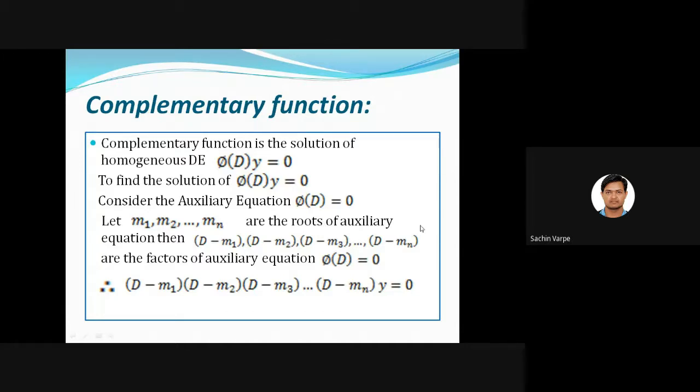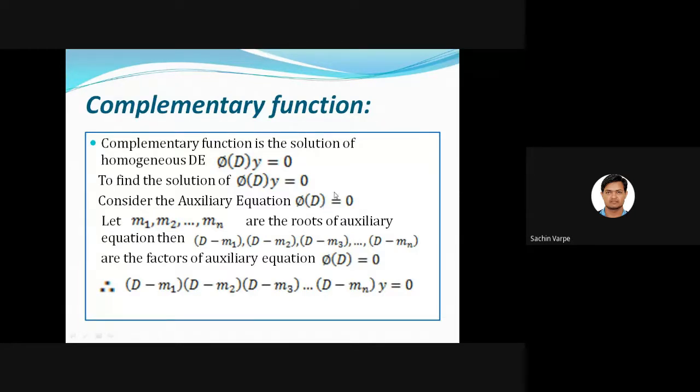Just like if we have a linear equation, x + 1 = 0, then what is the solution of this equation? x = -1. So instead of x, we are having D only here. So we'll have the equation D + 1 = 0, and its solution will be D = -1.